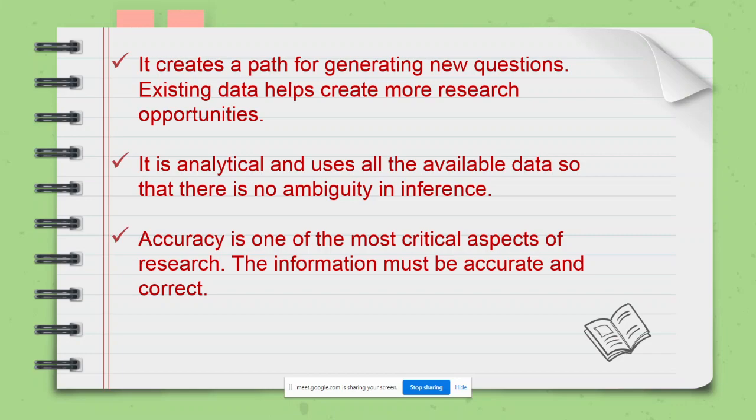And the last characteristic is accuracy. So accuracy is one of the most critical aspects of the research. The information must be accurate and correct. So you might have heard of the term GIGO, G-I-G-O. What does GIGO stand for? Can anybody tell me? What is GIGO?